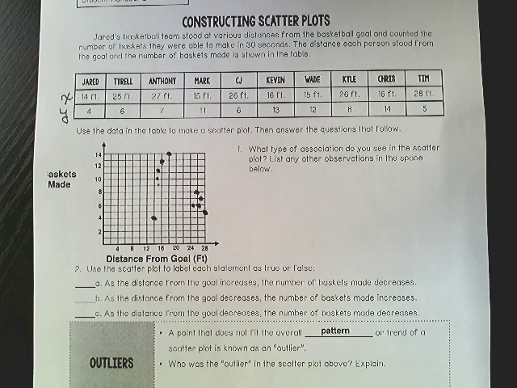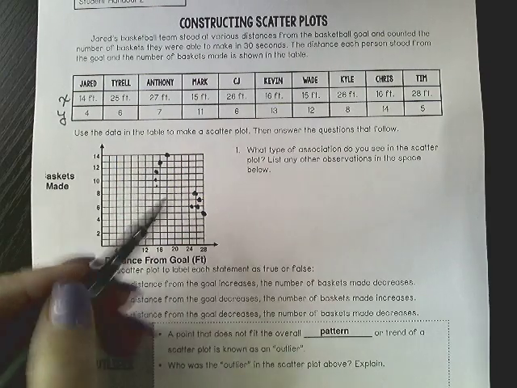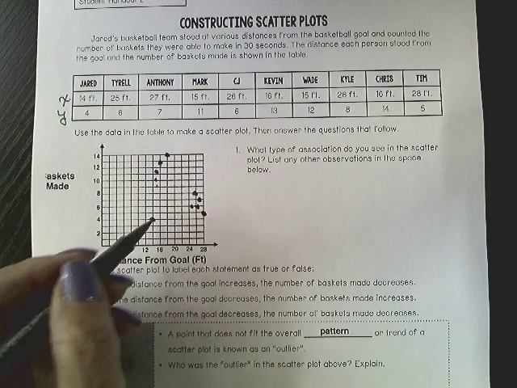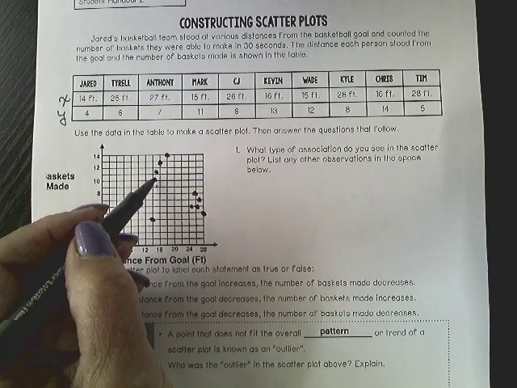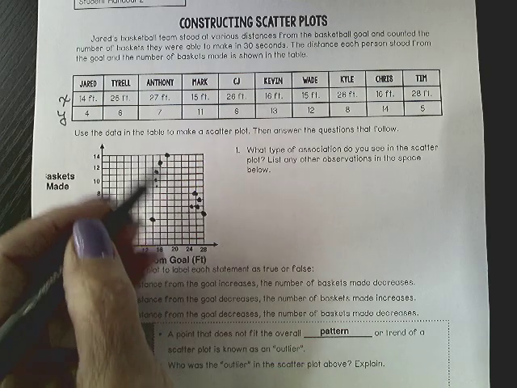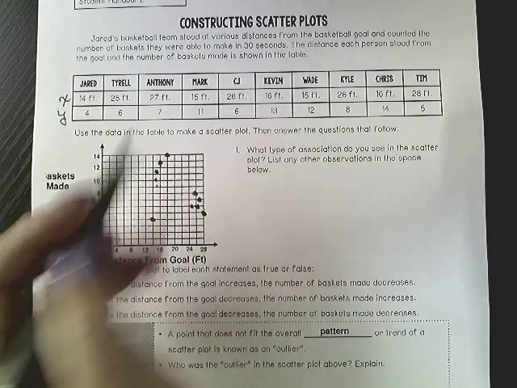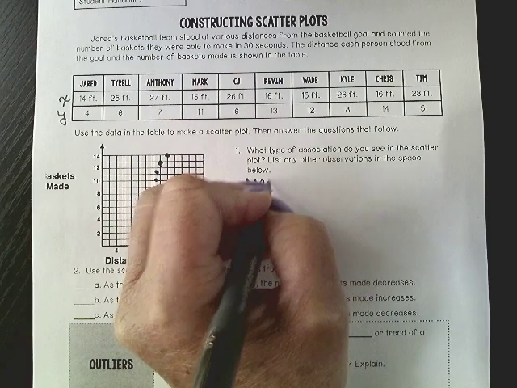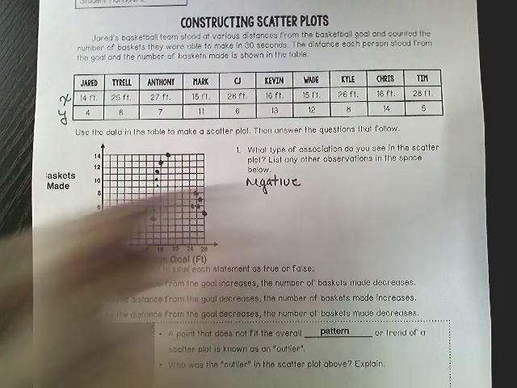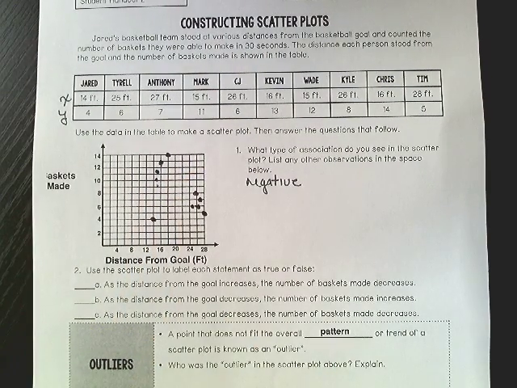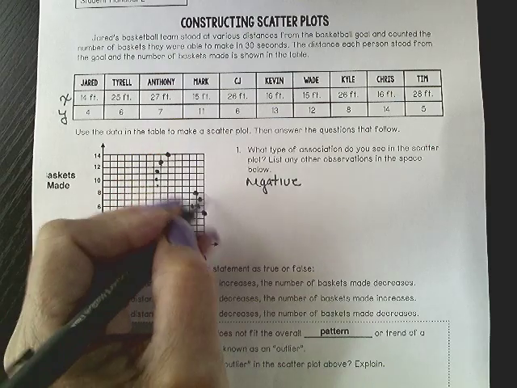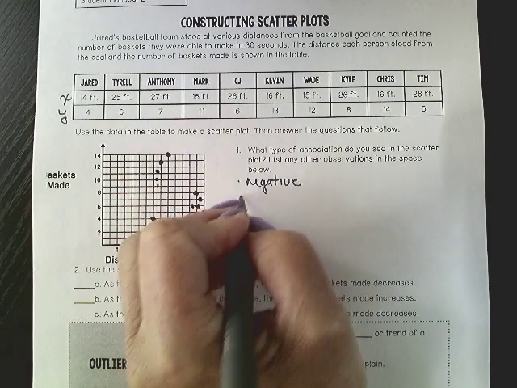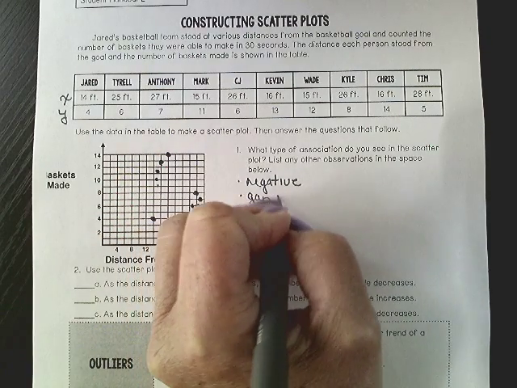All right, so I'm looking at the data, and I think it goes down, negative. I'm not looking at this point out here. We're going to get to that one in a minute. But if we look at our cluster here, and then our cluster below, it looks like it's falling in a negative direction. So I'm going to say that this has a negative trend. And I also notice that I have a gap here in my points. So I have points here, and I have points below. So I would say that there is a gap in the points.